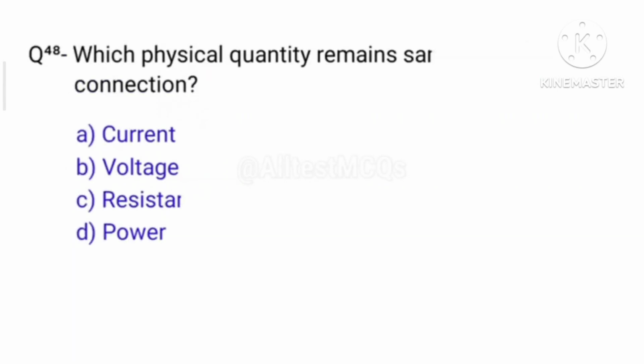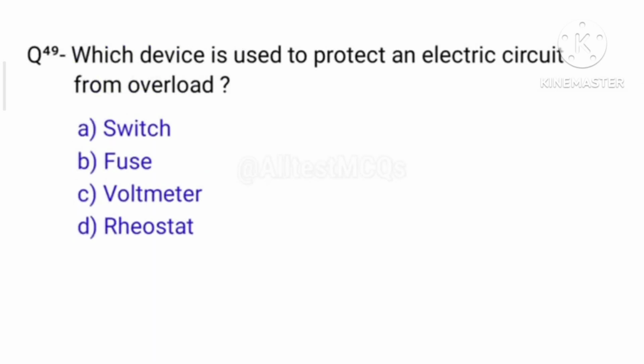And next, question number 48, which physical quantity remains same in parallel connection? The right answer is option B, voltage. And next, question number 49, which device is used to protect an electric circuit from overload? Right answer is option B, fuse.